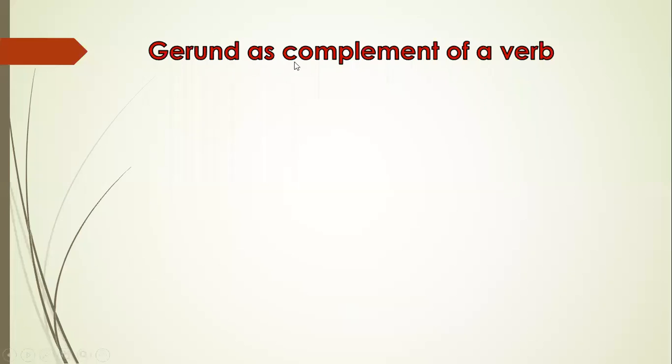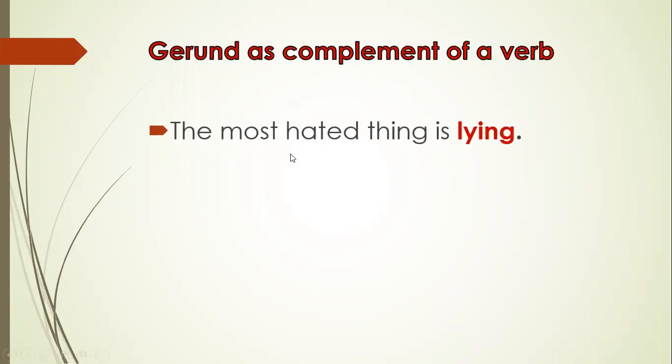Now we use gerund as complement of a verb. Complement means that makes the sentence complete. The most hated thing is. Do you think the sentence is complete till here? No. When we add gerund, then the meaning is clear. So here, gerund is used as complement of the verb is.